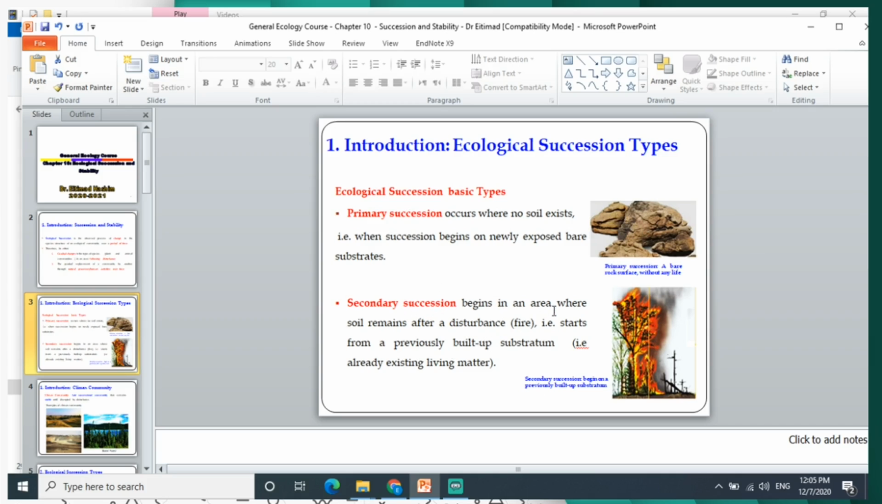Secondary succession begins in an area where soil remains. That means after a disturbance, the area starts from a previously built up substratum, so already existing living matter is there. For example, due to human activities or natural processes like fire here in this forest, the soil will remain there. So it starts from a previously built up substrate.